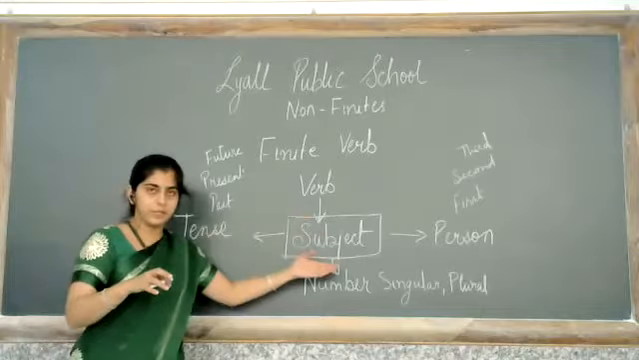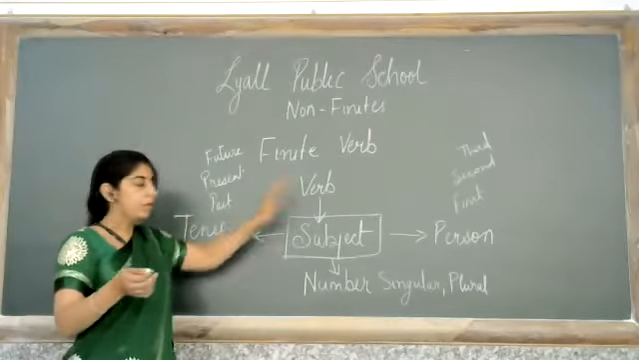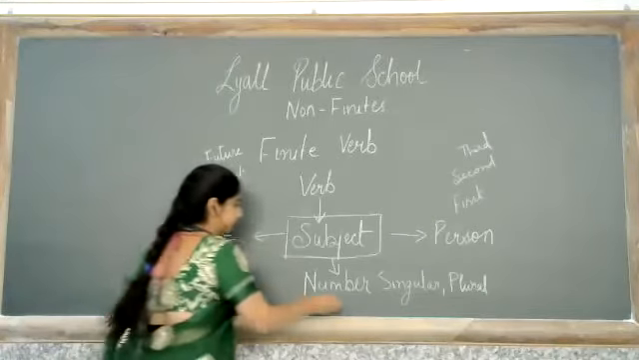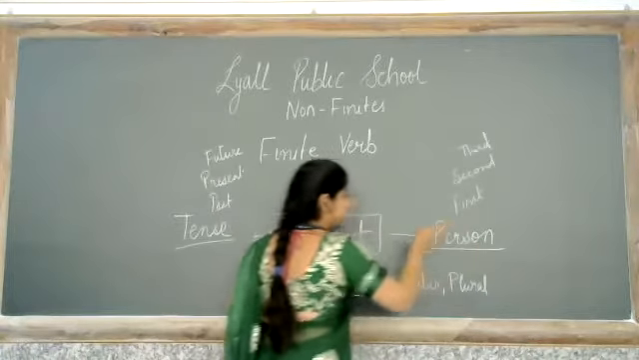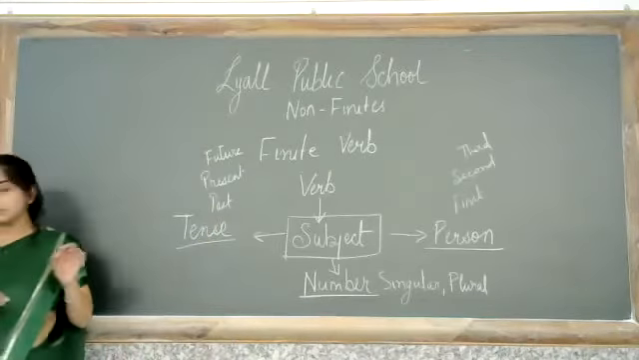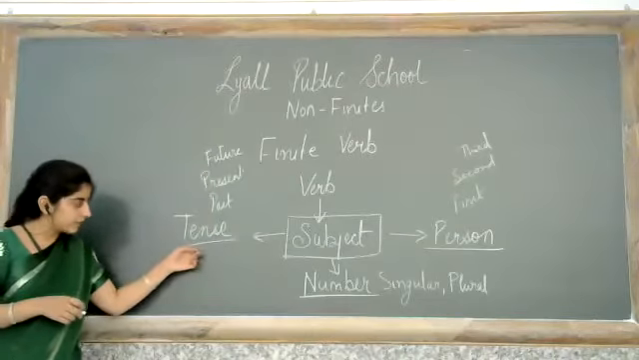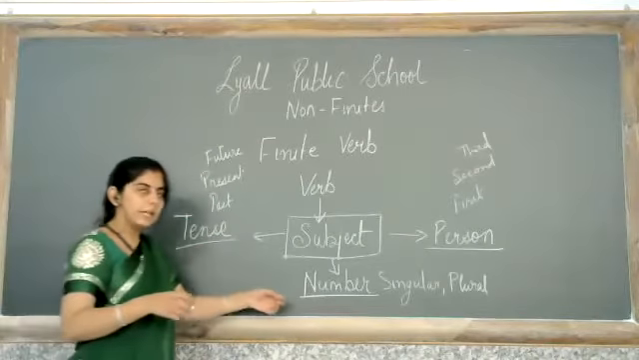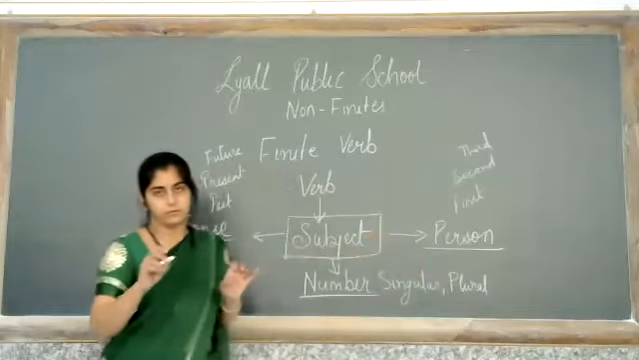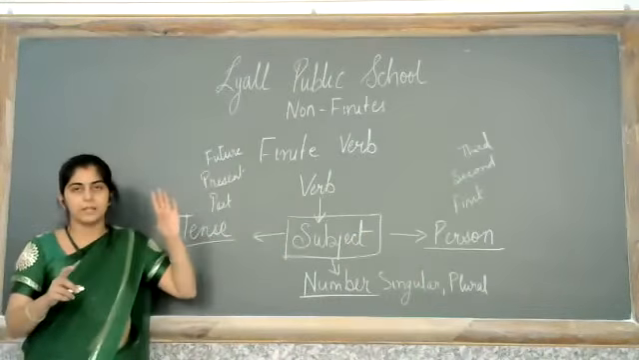It depends on the subject, and subject के कौन-कौन से aspects पे depend करेगा verb? Tense, number and person. Now a finite verb is one which will change according to all three. वो टेंस के हिसाब से भी चेंज होएगा, that will change according to the number also, and that will change according to the person also. A finite verb will always change according to these things.